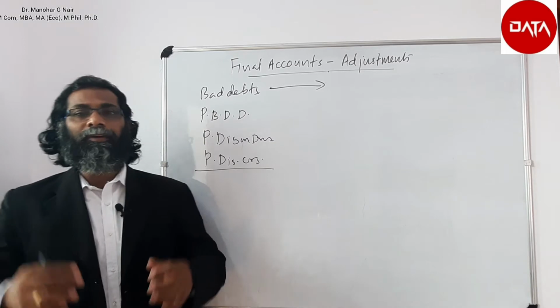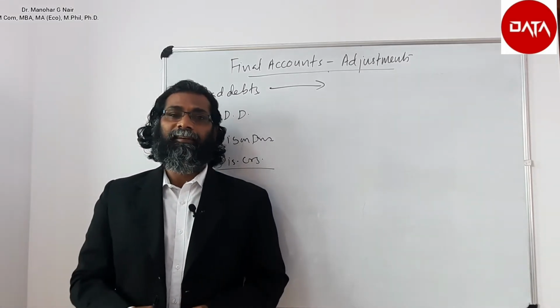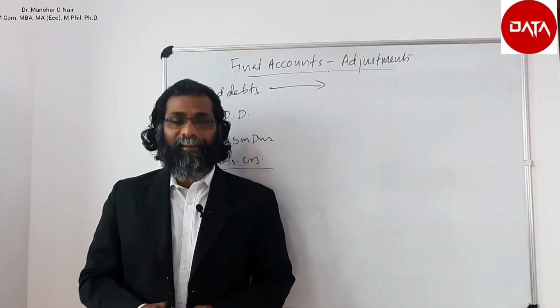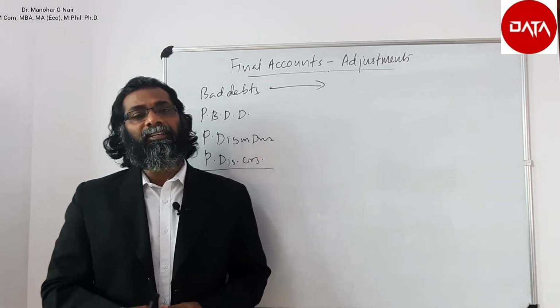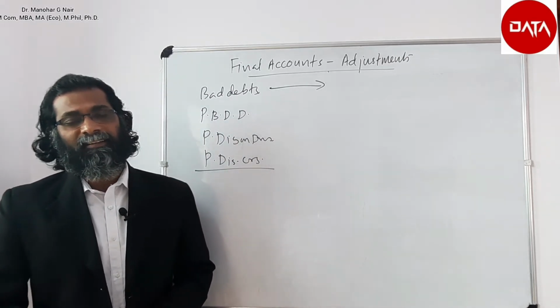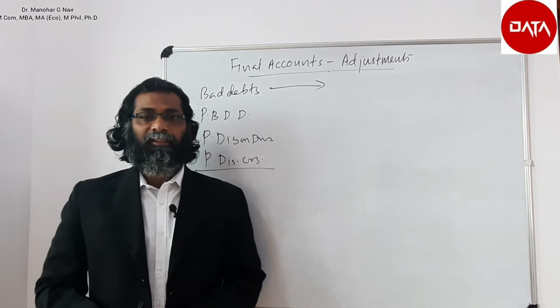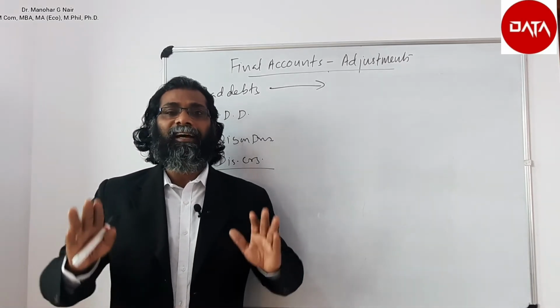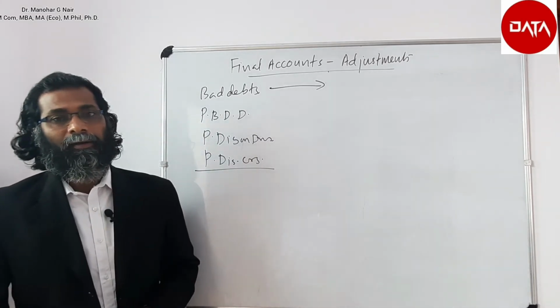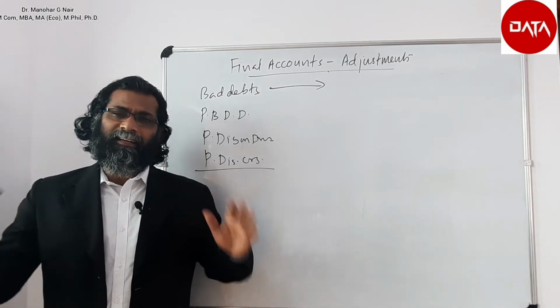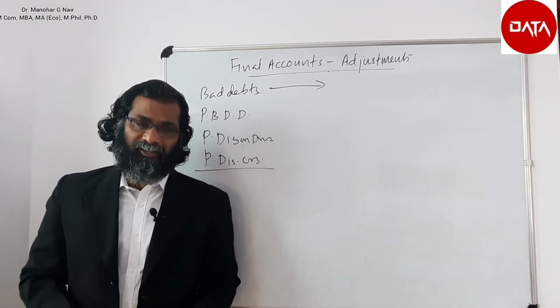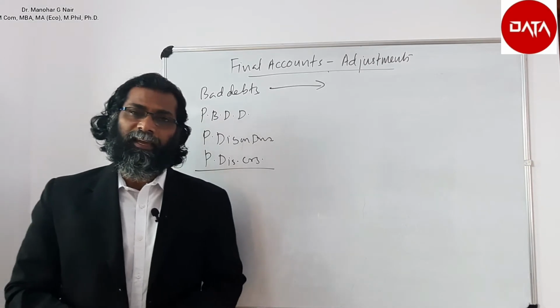But based on your experience, you know that a certain percentage of your debtors normally would not settle. Such debtors are said to be bad debts, in the sense that the debts are irrecoverable. So these irrecoverable debts are a loss to the business. So this loss has to be recorded.